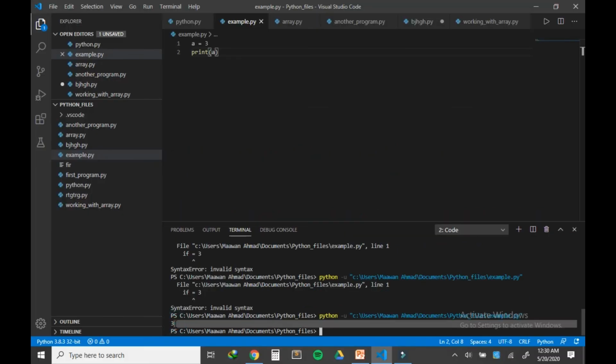So that's how we cannot use keywords for naming variables, functions, classes, objects and any other thing in Python.